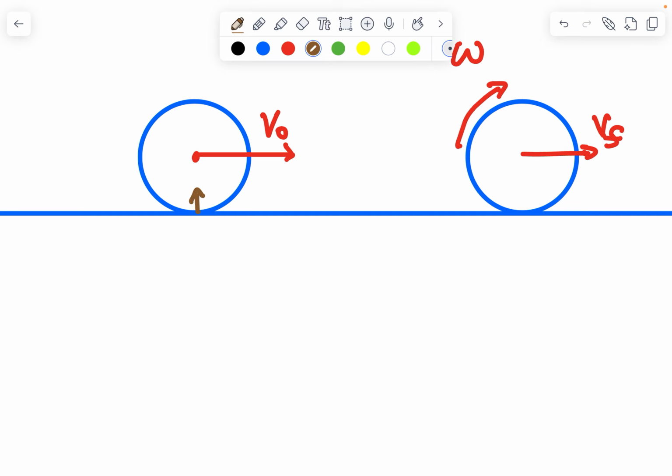So we have normal force, gravitational force, and friction. And friction is going to be working this way, so that it spins. Now, are there any other forces? Well, no. So it's just these three forces.